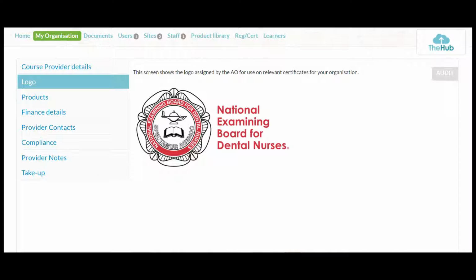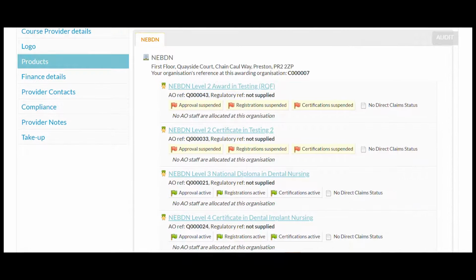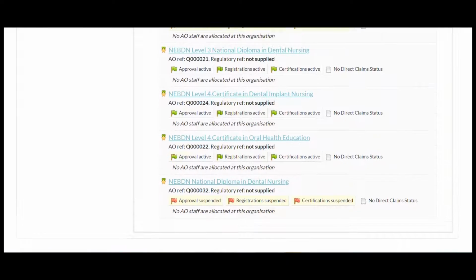So you'll see now it's the logo that's been assigned by us for your use on relevant certificates. So there it is there. Then we can go to products. So in the products aspect, you'll see all the courses that you are accredited to deliver. They're the only ones that you'll see in this